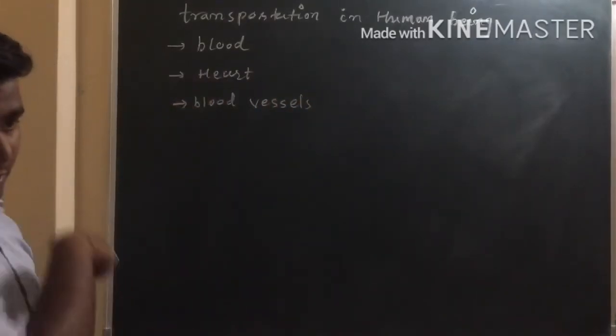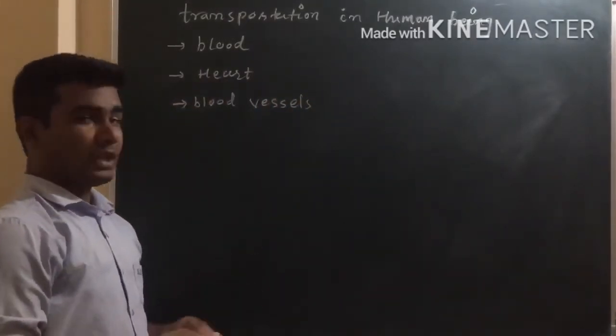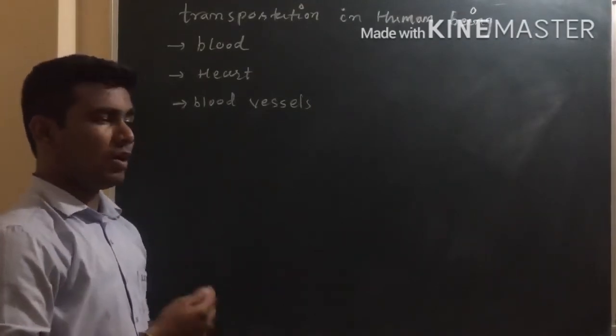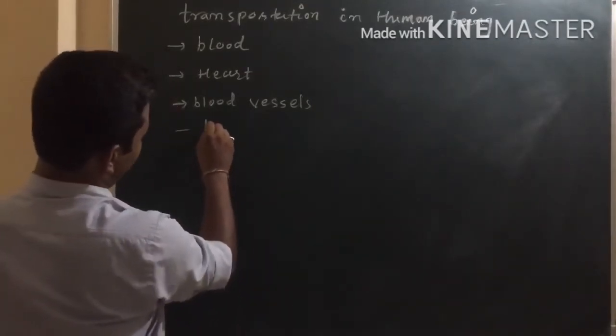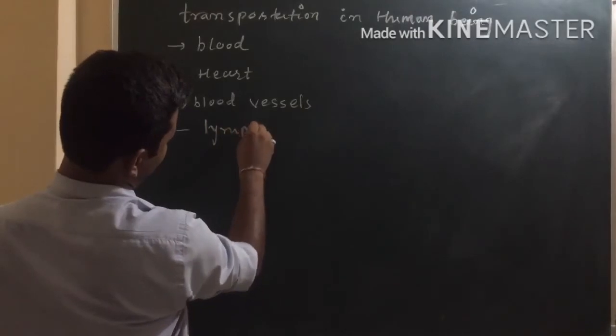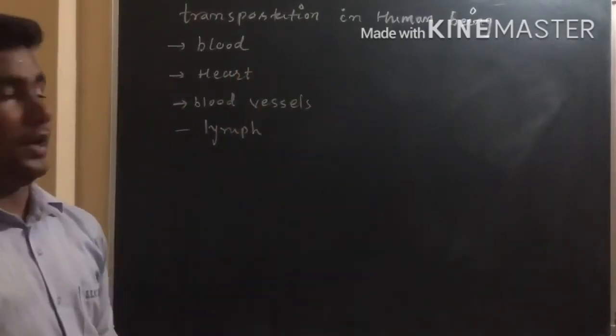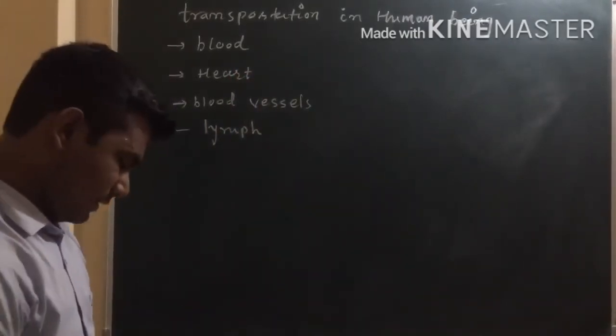In today's lecture we are going to understand about this blood, heart, blood vessels, and also we will discuss about the liver. Okay, now let's start from the blood.